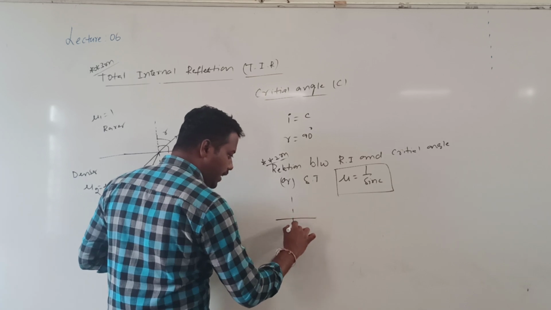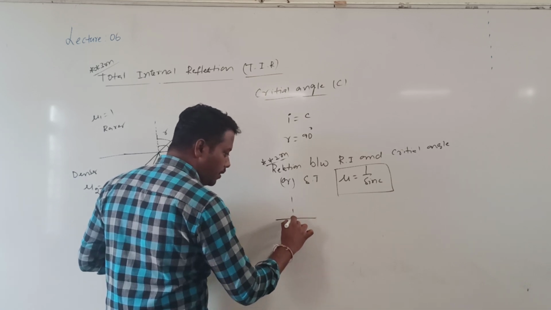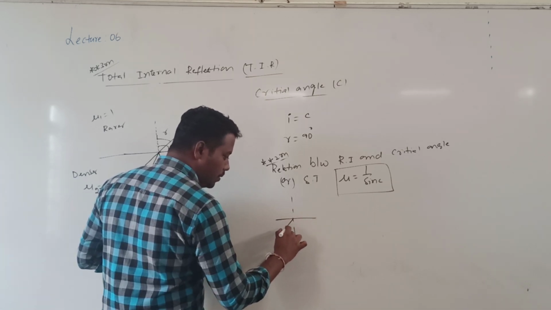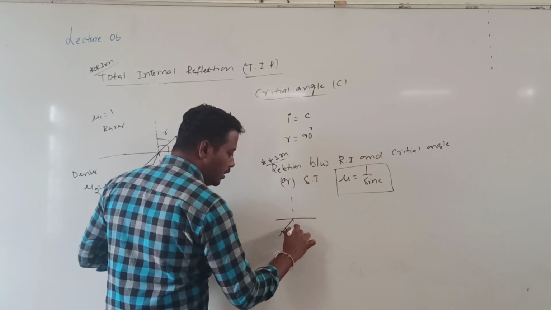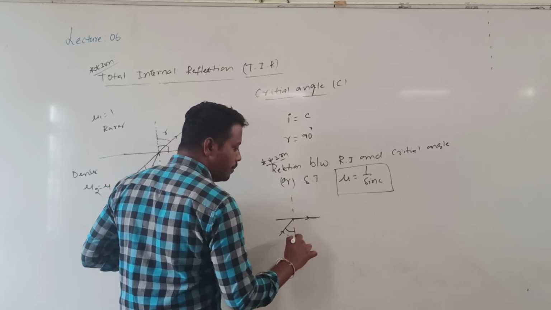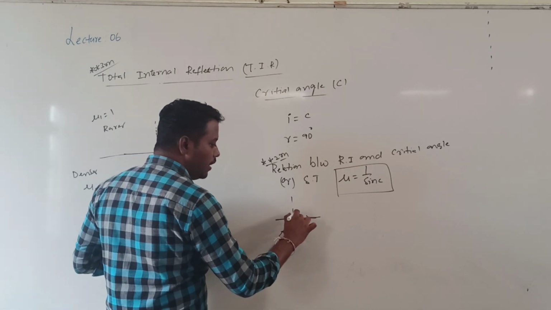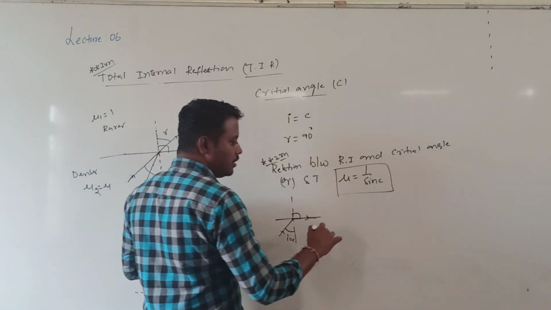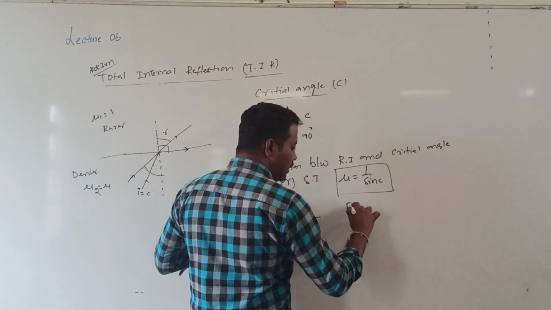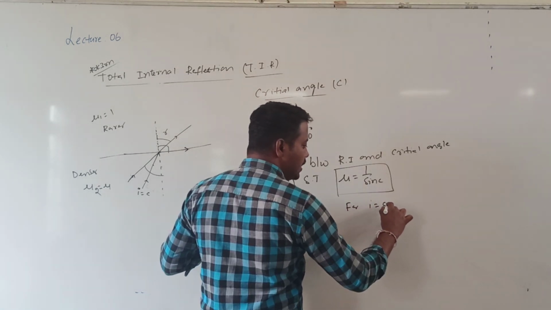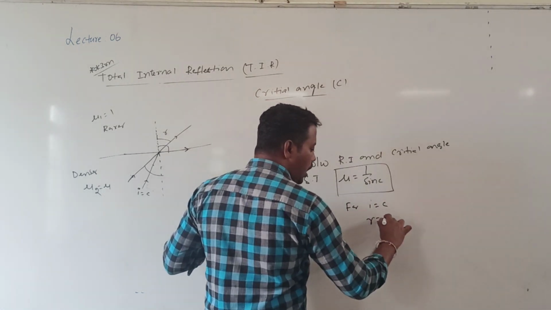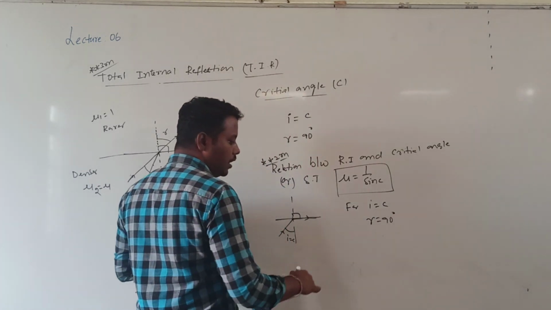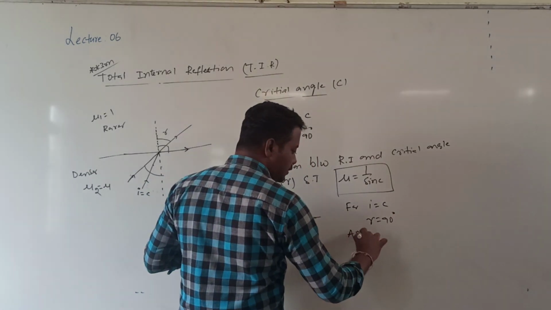This is my interface and this is the normal drawn. Here the angle of incidence i is equal to c. Then the light ray has grazing emergence. This is my refracted ray. The angle of refraction is 90 degrees. So for i equal to c, when the angle of incidence is equal to the critical angle, r is equal to 90. Now applying Snell's law.